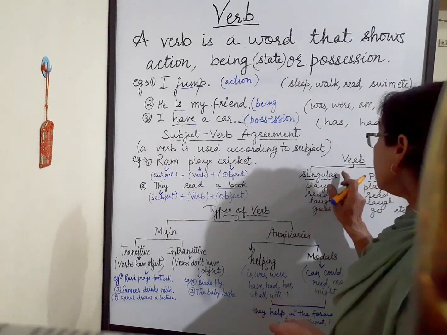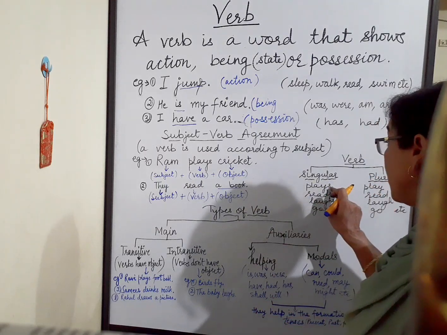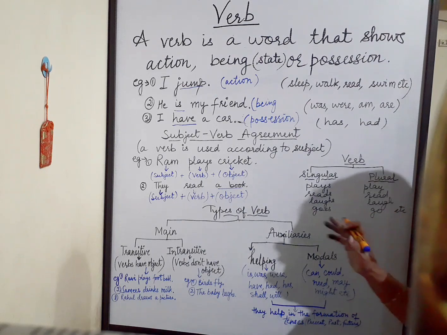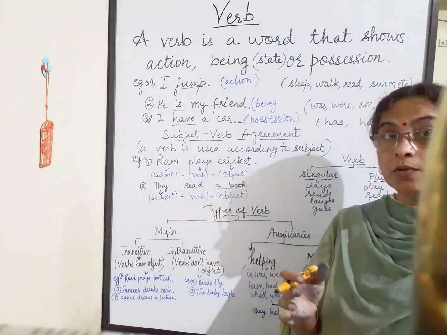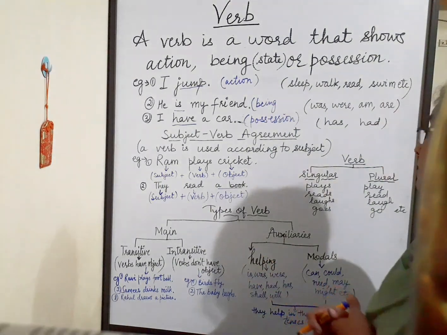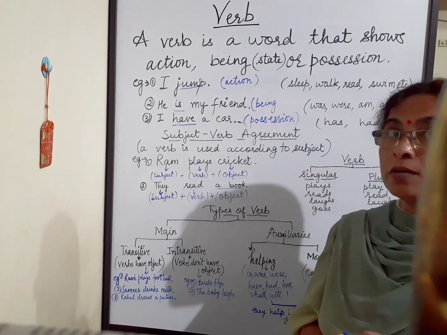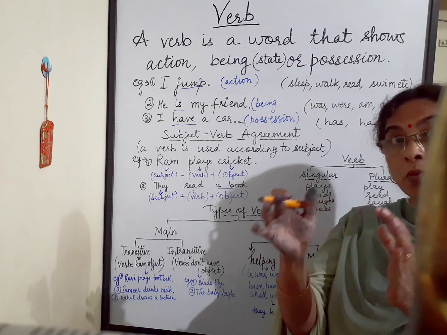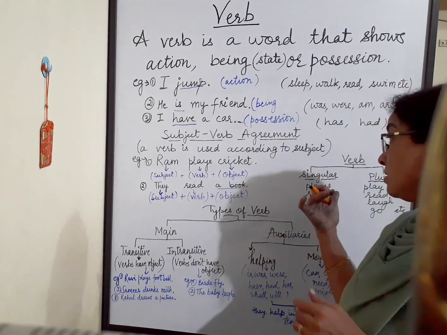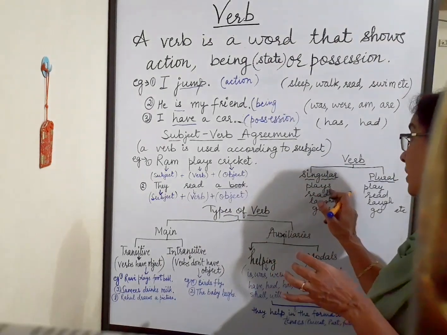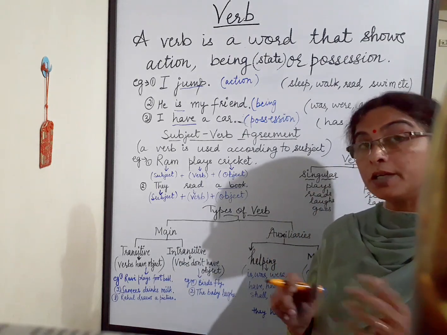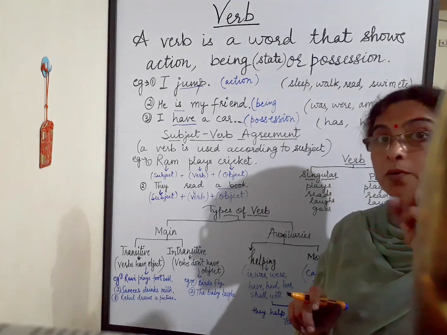So verb is singular and plural, like plays, play, reads, read, laughs, laugh, goes, go. There are so many other verbs which have plural and singular forms. You may be thinking that madam is telling wrong, like you might have studied about noun number, that is boy, boys, girl, girls. But this is different from noun. In verbs, plays is singular. Where we put s, that becomes singular in verb. But in noun, where we put s, that becomes plural.